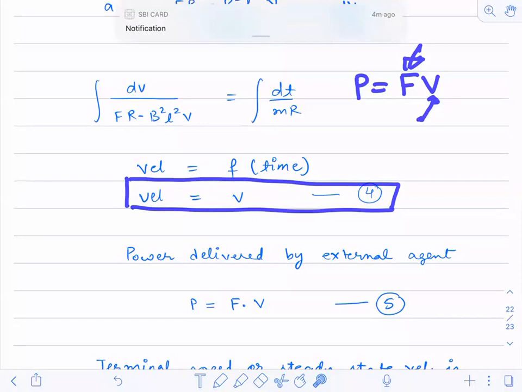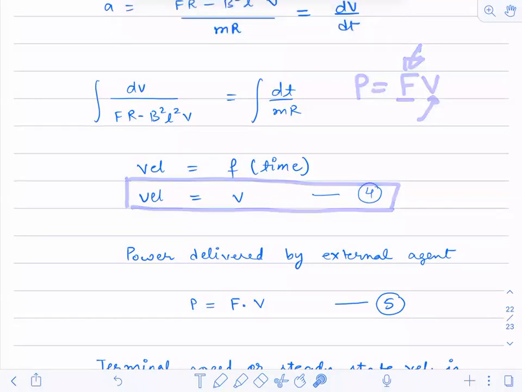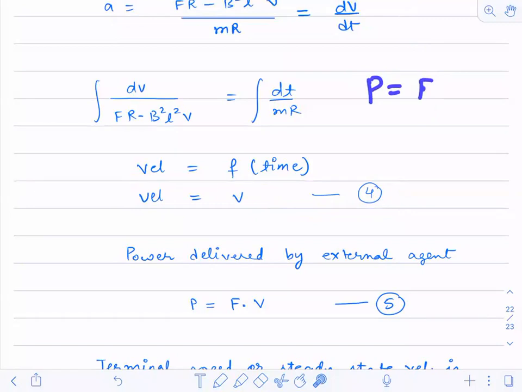Nothing extra is required to do. Keep the force like this. Power is equal to force into velocity. Velocity is already a function of time, so you just substitute that velocity as a function of time. Keep force as it is, and you will get the value. That is what you have to do.